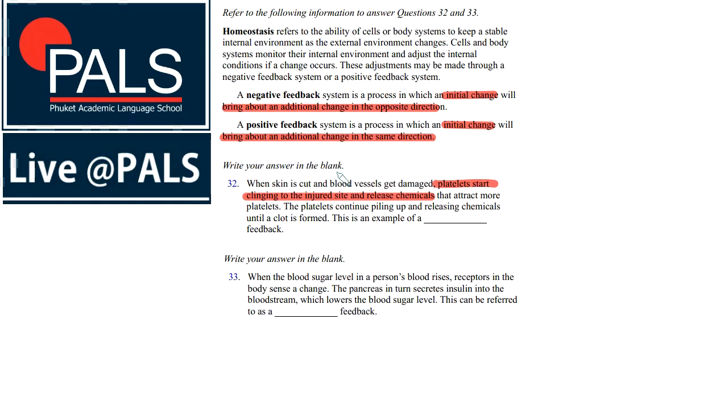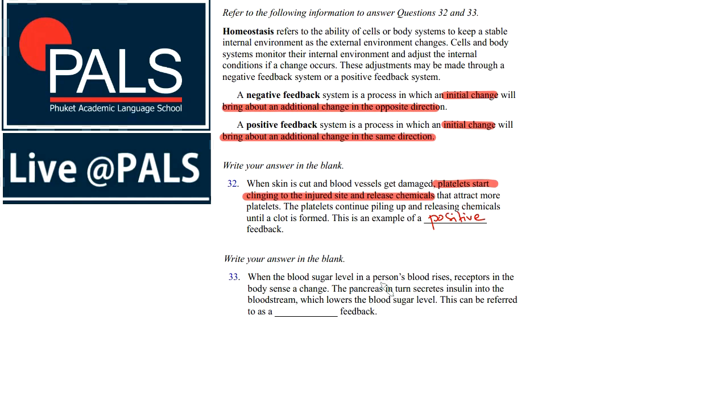So we see that the initial change of a few platelets clinging to the injured side brings about additional change in the same direction. More and more platelets are coming. So therefore, this is an example of positive feedback.